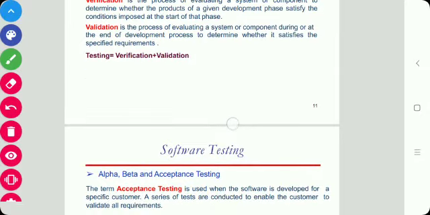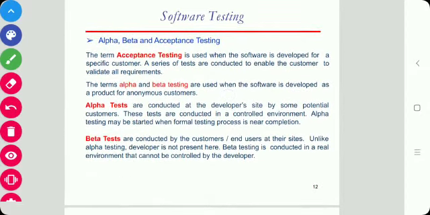Next is alpha, beta and acceptance testing. When we give our software product to the customer, the customer can try it with strange inputs, and because of those strange inputs the output is also different. Because of that, the customer does not appreciate our efforts. To overcome this, it is necessary to include the customer in the software development process or in the testing.